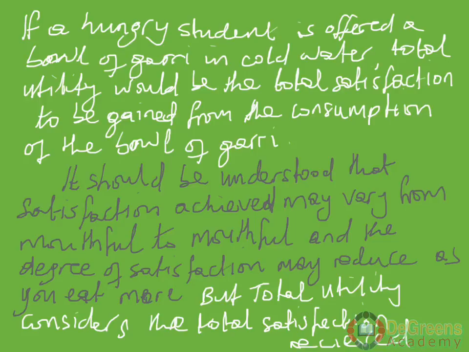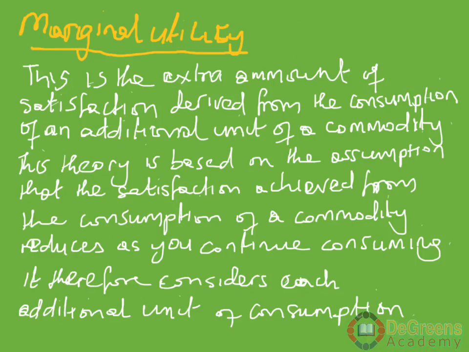Maybe same thing with beer. And there are many other examples. But whatever the case, total utility considers the total satisfaction he receives from whatever he is consuming. So when we have total utility, we have now what we call marginal utility.